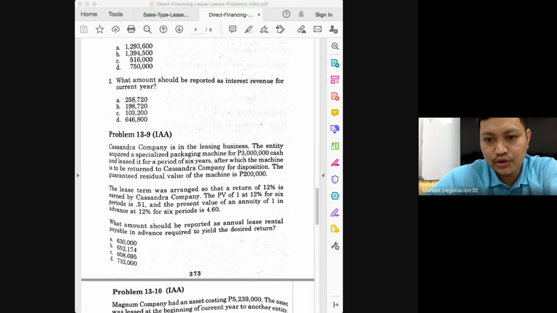The bonus points go to the one who will be able to give the answer. What would be the net lease receivable at the end of year 4?